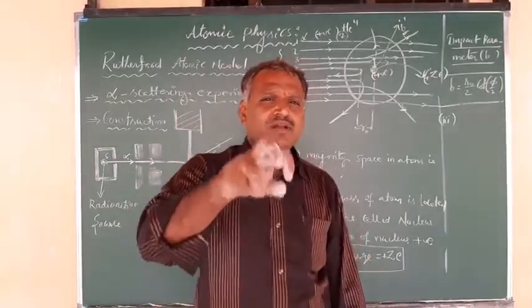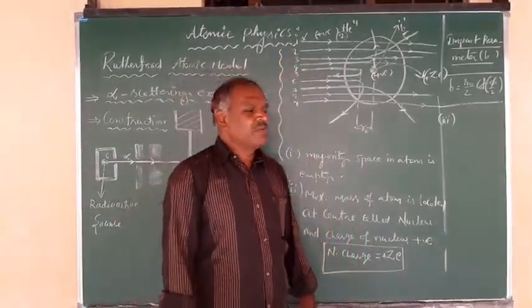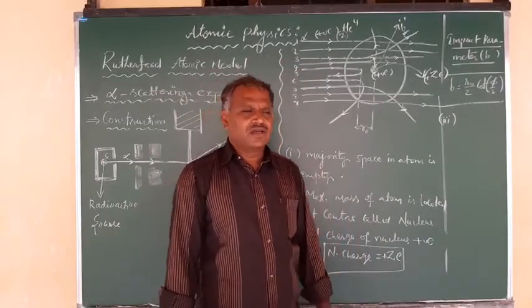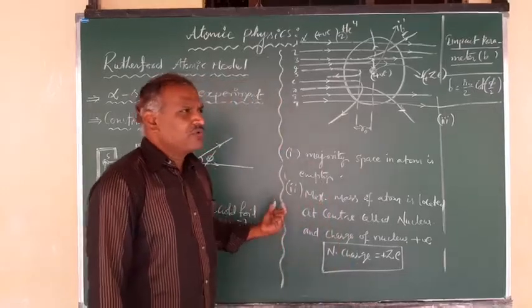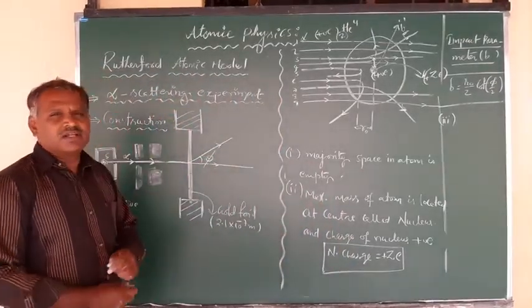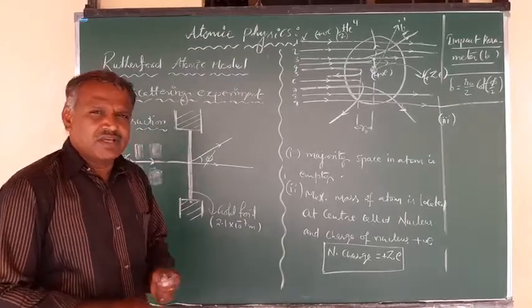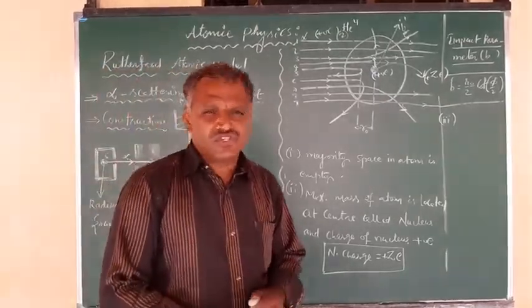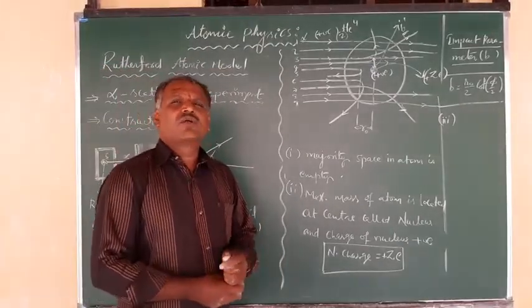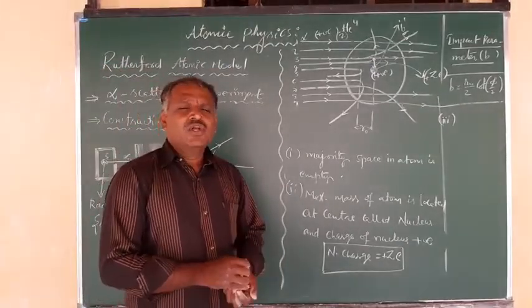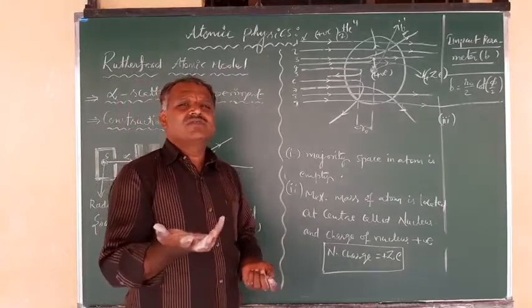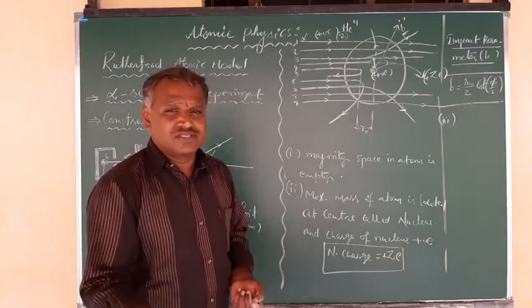So that is the main failure of the atomic model given by Rutherford related to the structure of the atom, right? So this is the information related to the Rutherford scattering experiment, that is the alpha scattering experiment, explained by Rutherford regarding atomic structure. And these are electrons which are revolving around the nucleus, having energies. If they are losing energy, they follow a spiral path towards the nucleus.